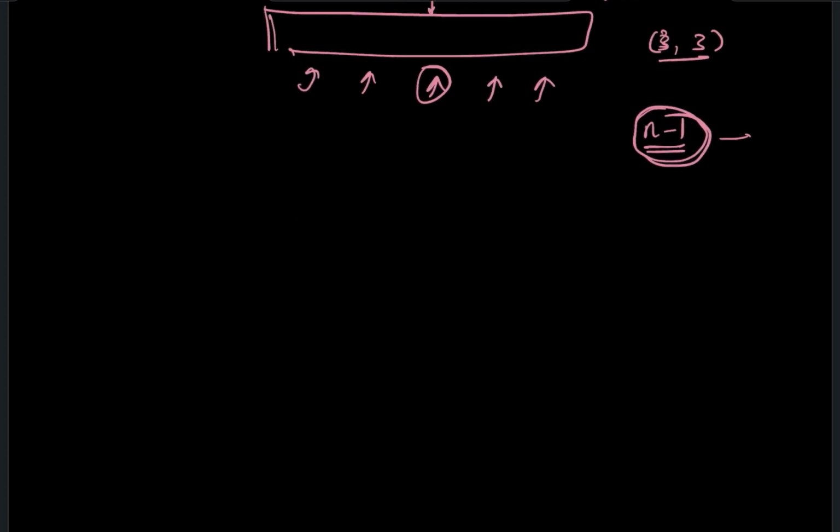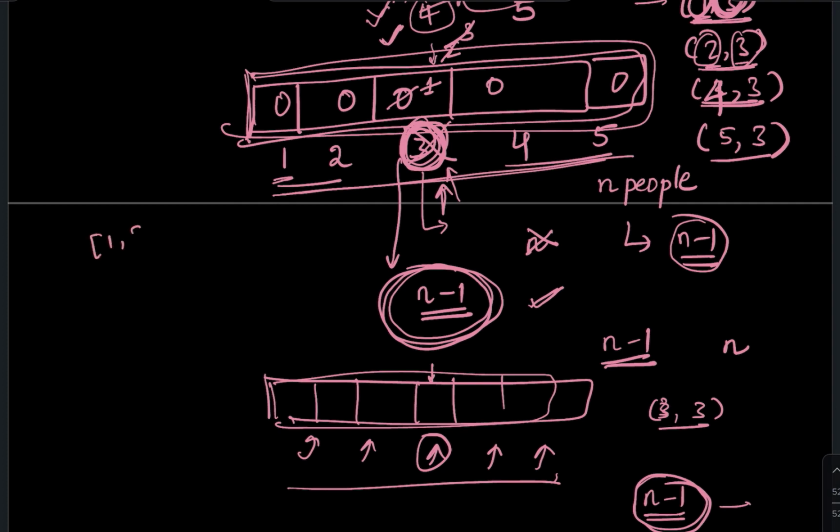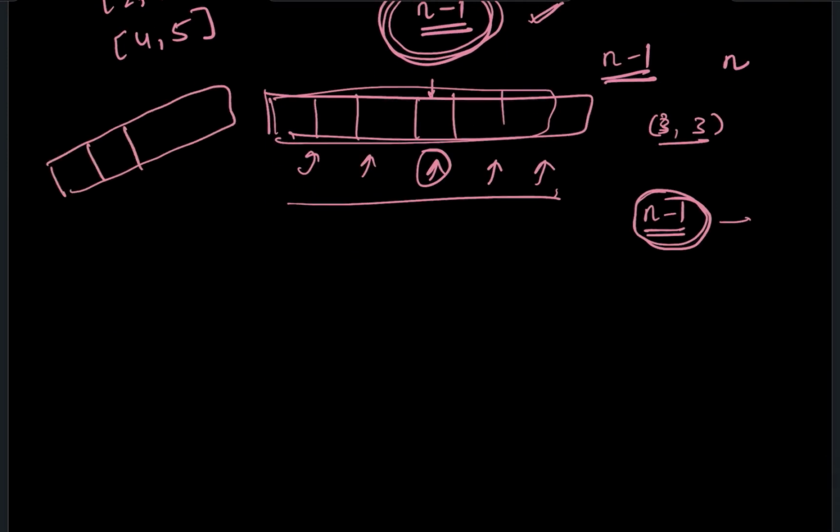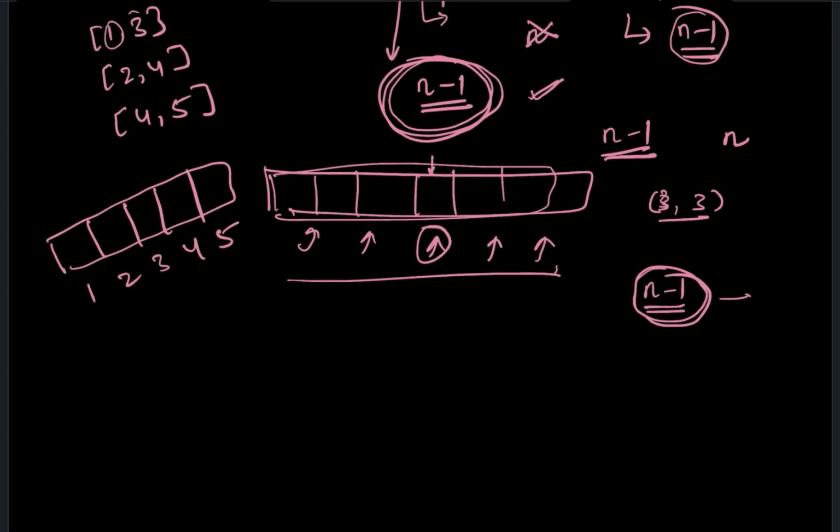So what will you do? You will take an empty array and keep updating the counts of the particular value. So if you have 1 comma 3, 2 comma 4 and 4 comma 5, what will you do first? Let me take an array: 1, 2, 3, 4 and 5. 1 is trusting 3, so initially it was 0, now it becomes 1. Now 2 is trusting 4, so initially 4 was 0, now somebody is trusting 4, so it becomes 1. 4 is trusting 5, so initially it was 0, now somebody is trusting it. Now we are done with the iterations.